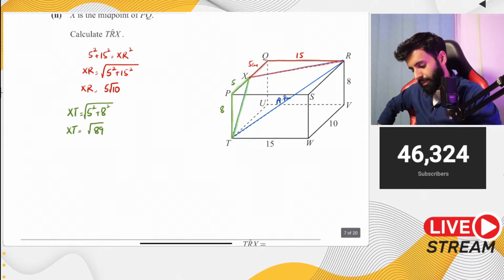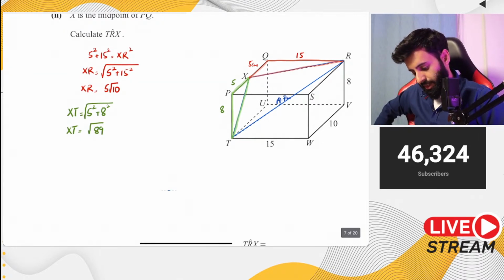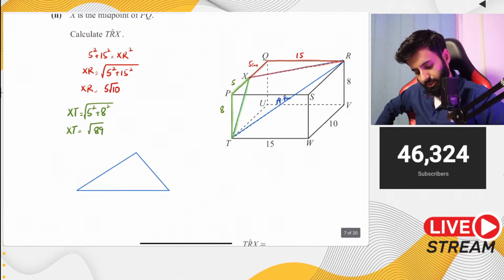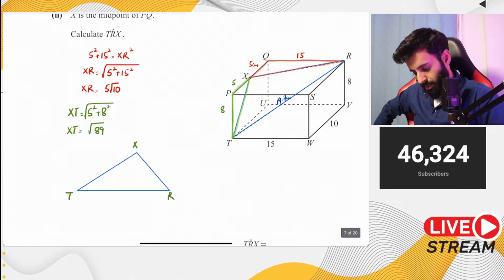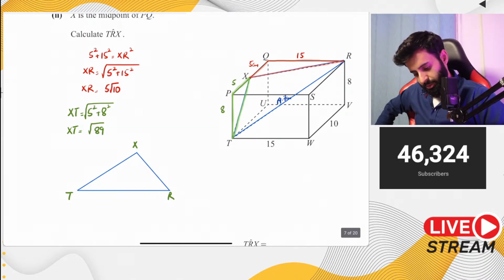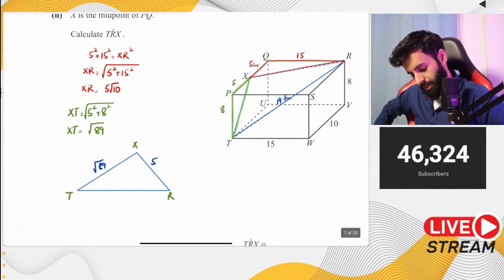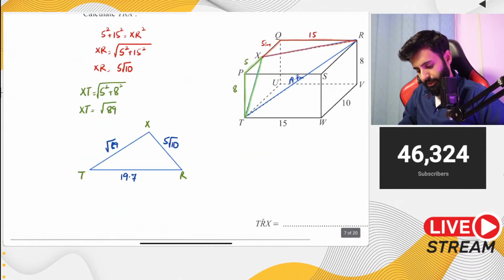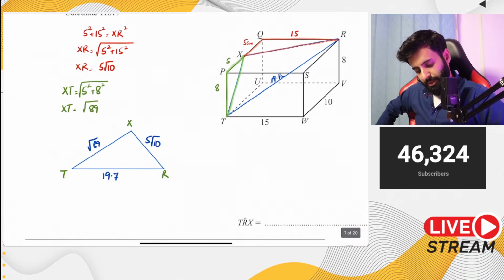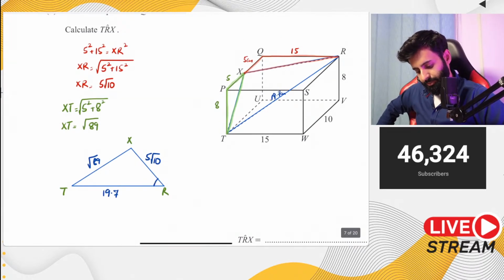Okay. Now we have the triangle that we need. And I'm going to redraw triangle XTR. So here's X, here's T, here's R. Now how much is XT? XT we found to be root 89. Okay. And how much is XR? XR is 5 under root 10. And how much is TR? That turned out to be 9.7. The question made us calculate that early on. Now the angle that we have to calculate is TRX. So that's this angle.